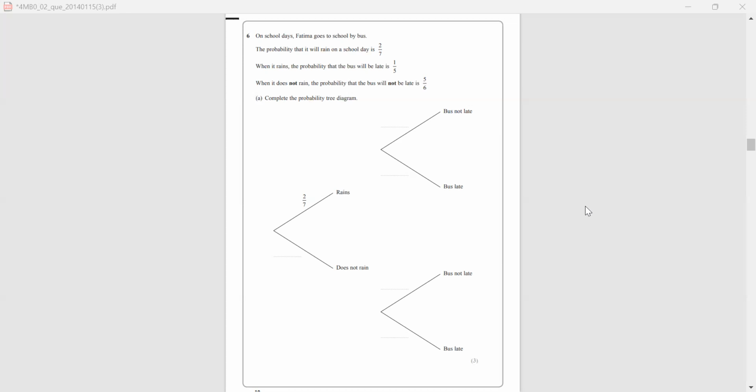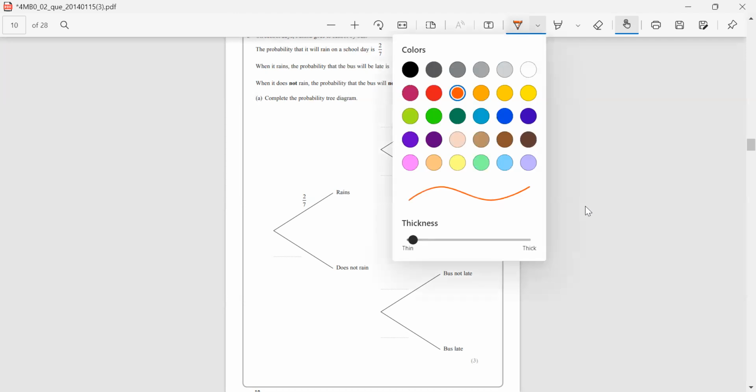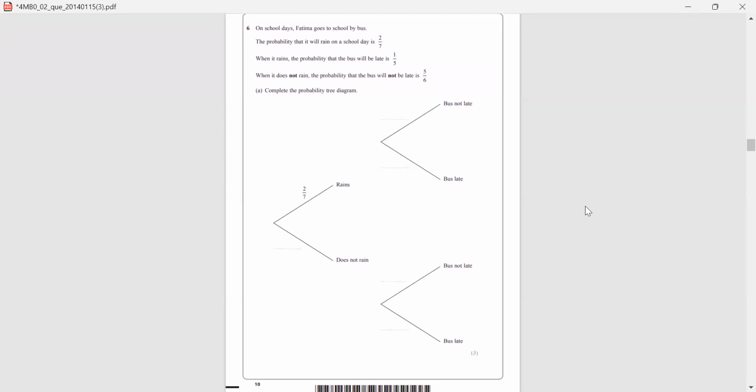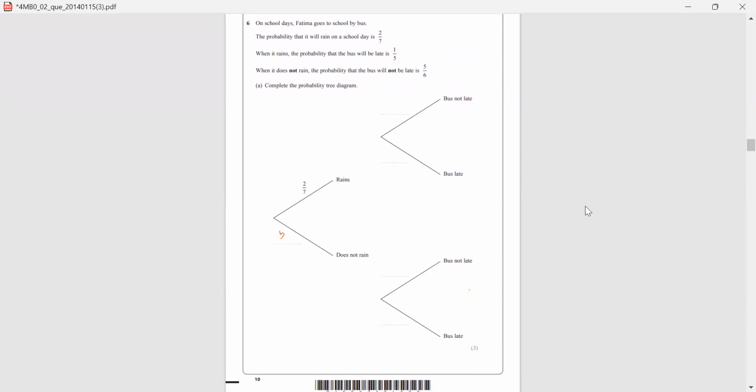6a, complete the probability tree diagram. So an incomplete tree diagram has been given to us. From the given information, we will try to complete the tree diagram. So probability that on a school day it rains is 2 by 7, then probability that on a school day it does not rain will be 5 by 7. How are we getting 5 by 7? We are subtracting 2 by 7 from 1 as the total probability is always 1. So 1 minus 2 by 7 will give us 5 by 7.